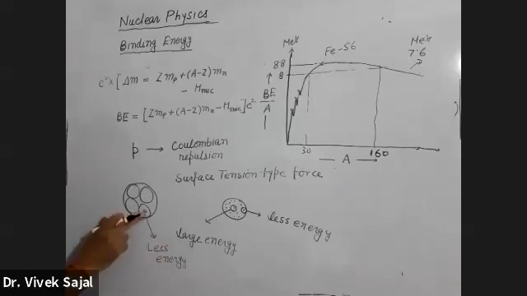Because most of the nucleons are present on the surface, removing them from the nuclei is easier, and so automatically binding energy will be less. This was the reason they have given.